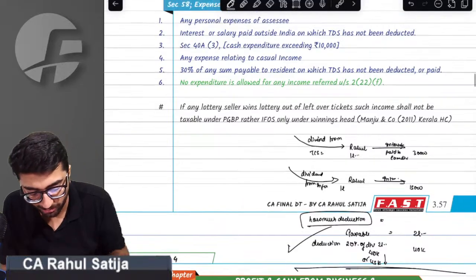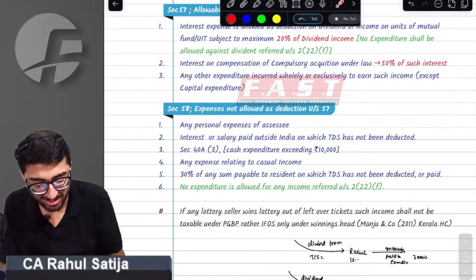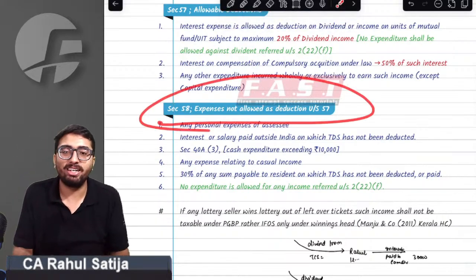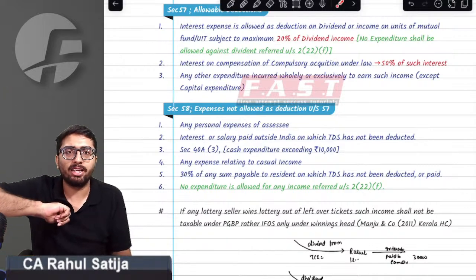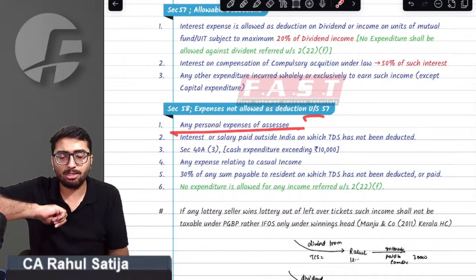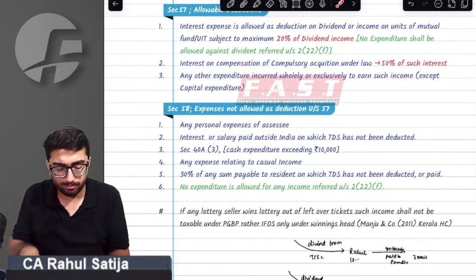Sir, we got this point. Certain conditions need to be met for making the deduction allowable. Whenever you are incurring any expenditure for earning income, make sure that the expenditure should not be personal expenditure.